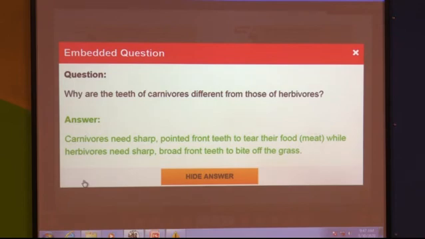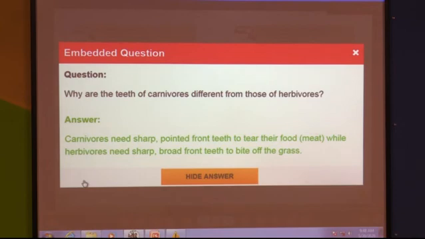Now who are carnivores? For example, tiger. When a tiger wants to eat another animal's meat, what does it need? First they have to tear the animal, then later on they will chew. So what do carnivore animals need? They need sharp pointed front teeth to tear their food.